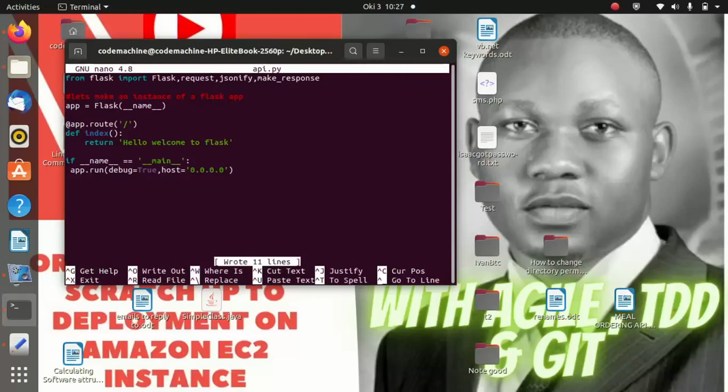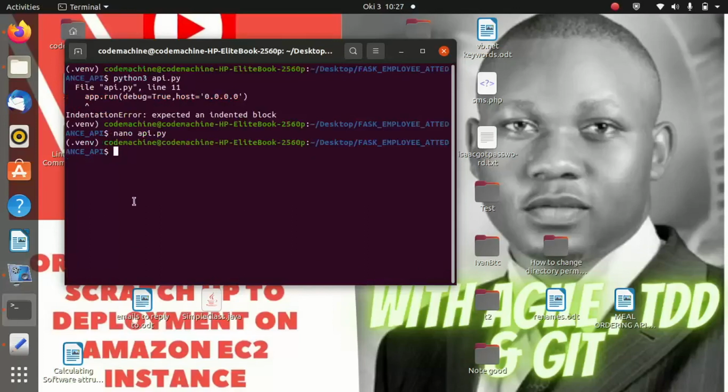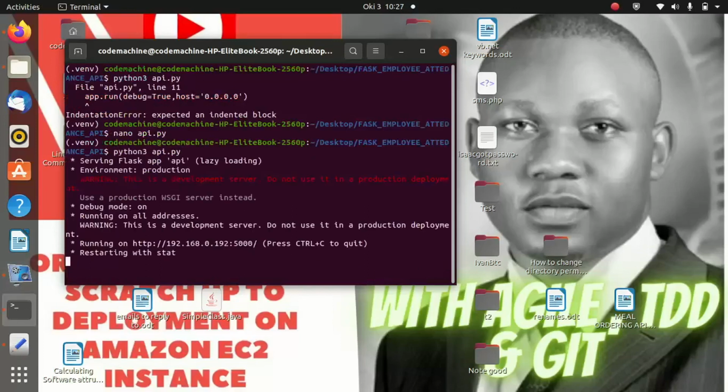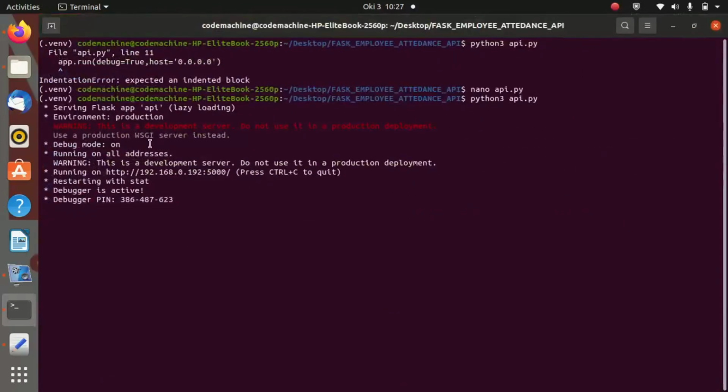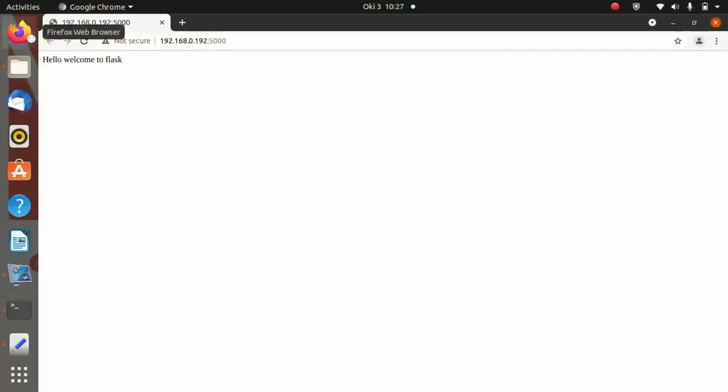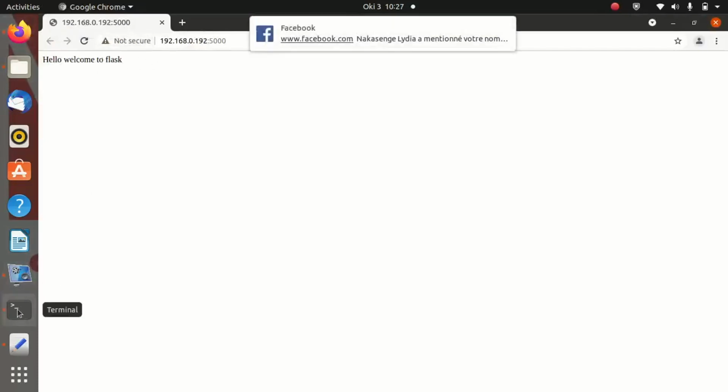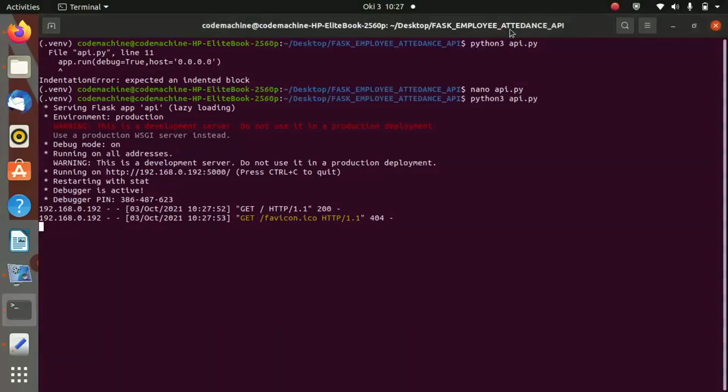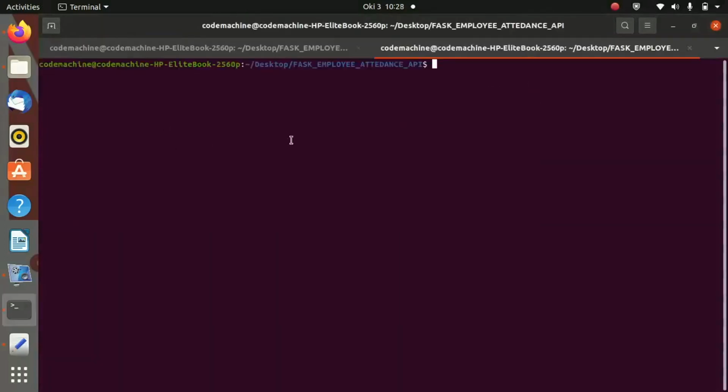After saving, we exit the editor and run the project again. And as you are seeing, now our server has been started. So this is a development server, and if we visit this URL inside the browser, you are seeing hello, welcome to Flask. And as you are seeing, that was the code we provided.